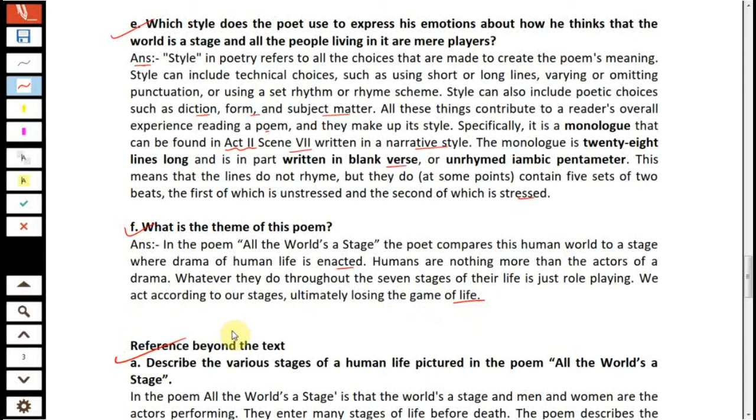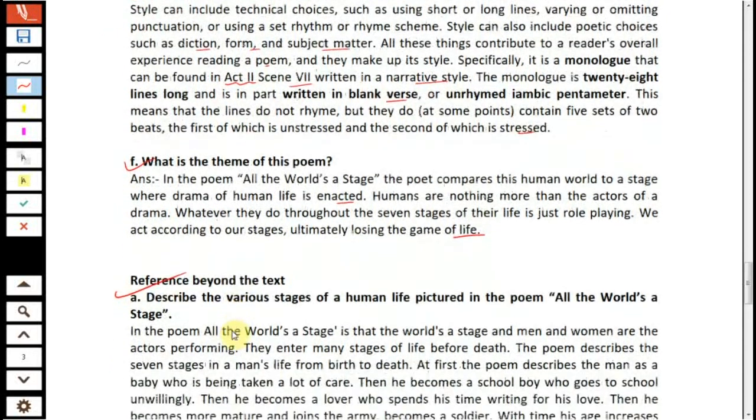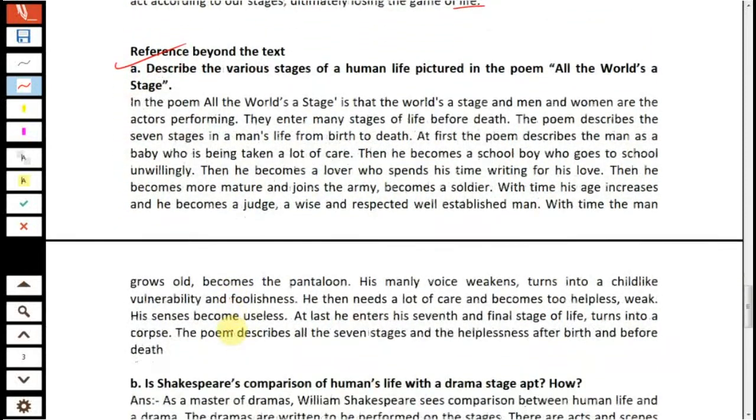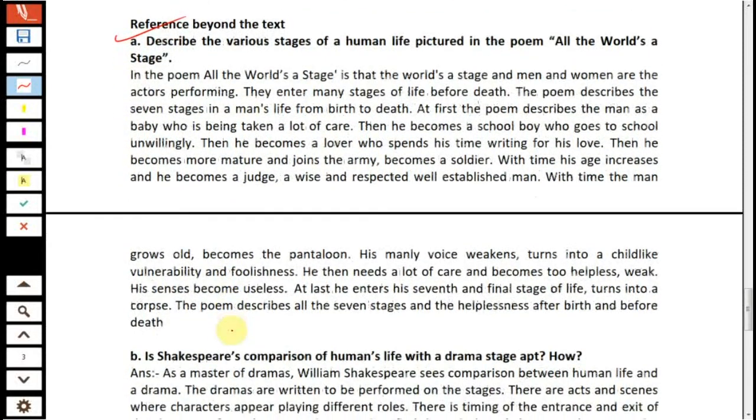Next type of question, reference beyond the text. Describe the various stages of a human pictured in the poem. All the world's a stage. In the poem, the idea is that the world is a stage and men and women are the actors performing. They enter many stages of life before death. The poem describes these 7 stages in a man's life from birth to death.